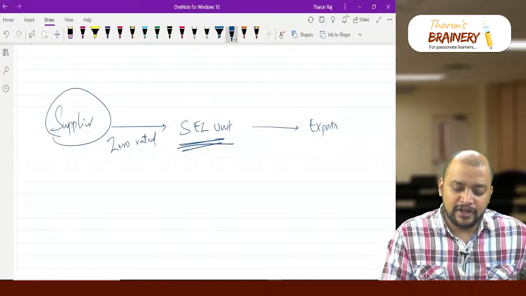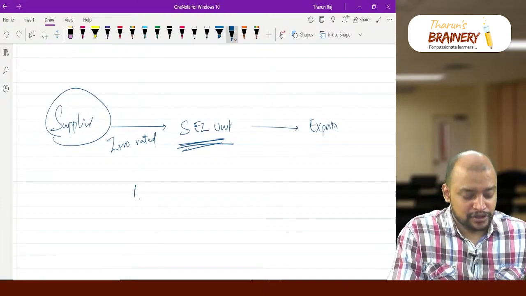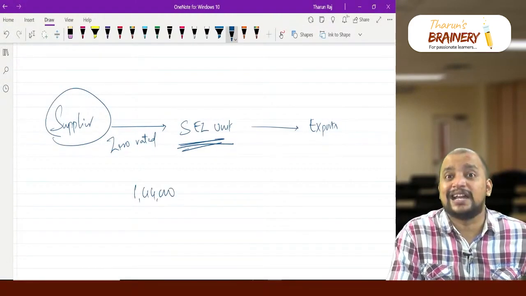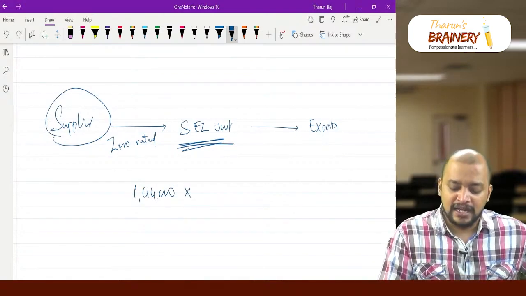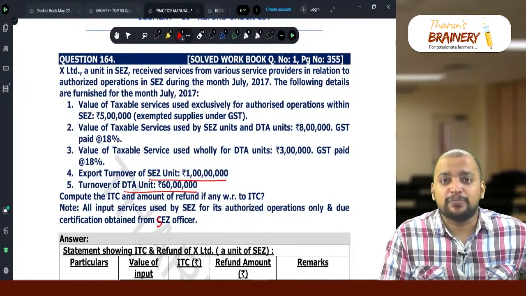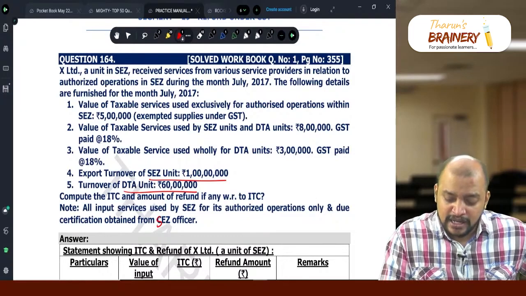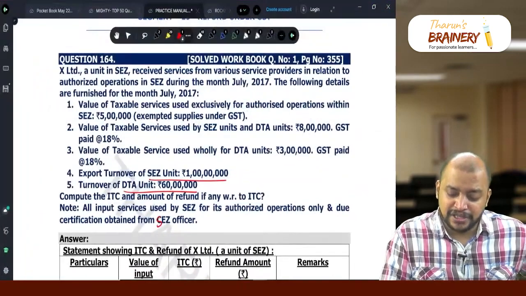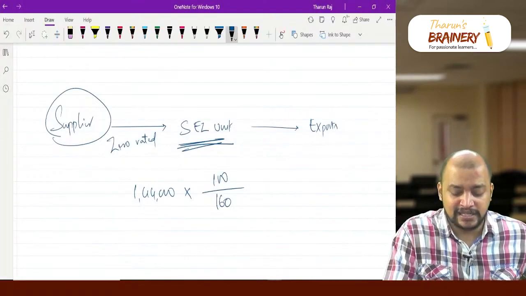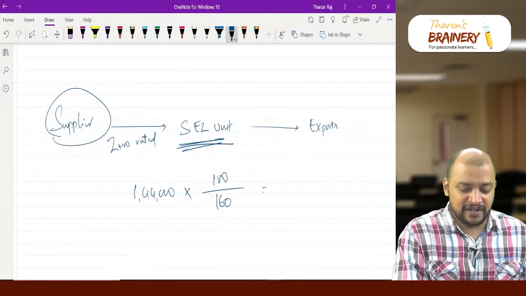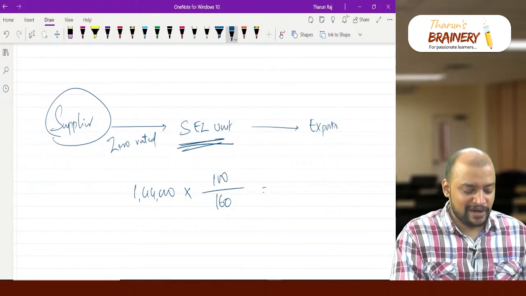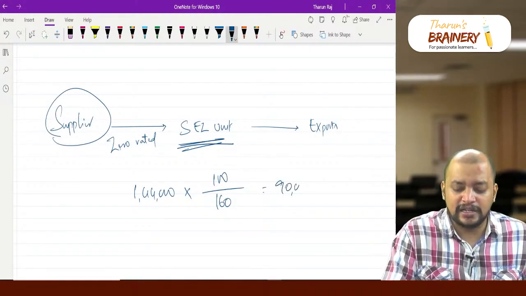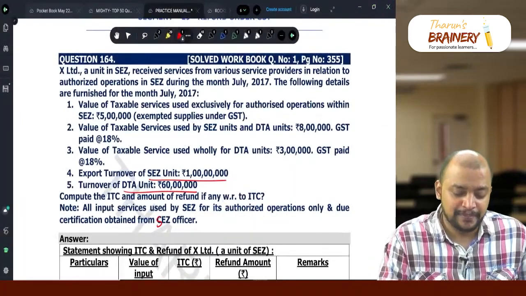Therefore, 1,44,000 net ITC into export turnover divided by adjusted total turnover. What is export turnover? 100 lakhs. Divided by adjusted total turnover, 160 lakhs. This much they will get as refund. So 100 divided by 160, that is 90,000, they will get as a refund.